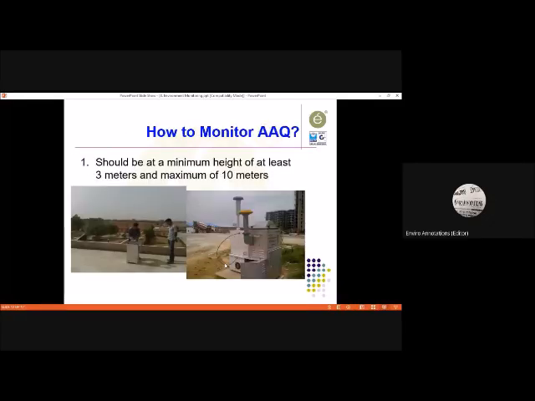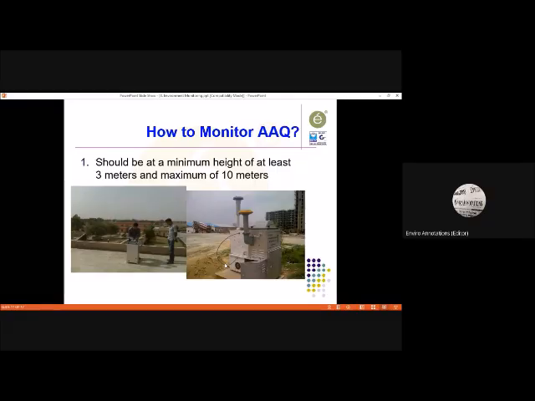So let us go to the next one. These two pictures are showing something about the manual monitoring. Now let me tell you that the left one is a very old one. It was probably from 2008, when the 2009 notification was not there. That means PM 2.5 monitoring was not required. The right picture is showing a construction site, and the yellow top is showing that this is an RDS, respirable dust sampler, which is related to PM 2.5 monitoring, and the blue top is about a PM 2.5 sampler.